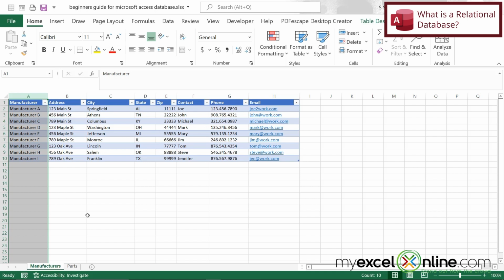So in Excel, I can do all these things like VLOOKUPs or XLOOKUPs, and I can get the data out that I need. But the strength of Microsoft Access is this very thing, relating together data that is similar in two or more places. So let's see how we get started in Microsoft Access.